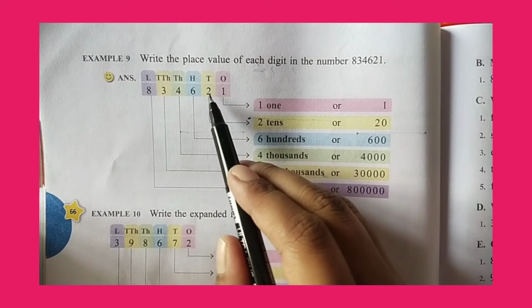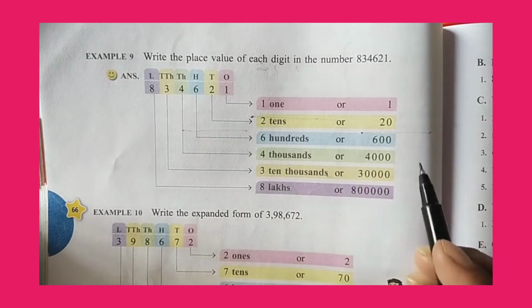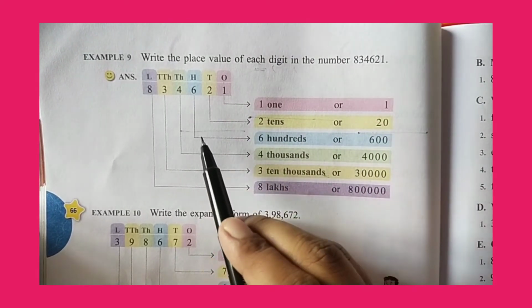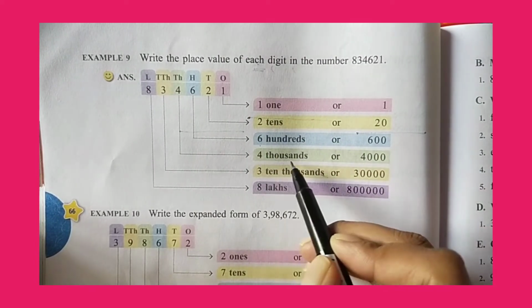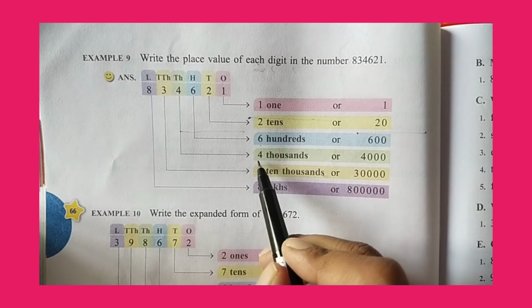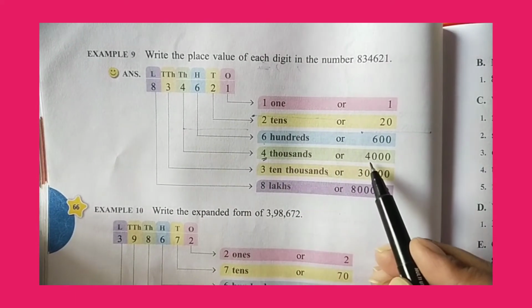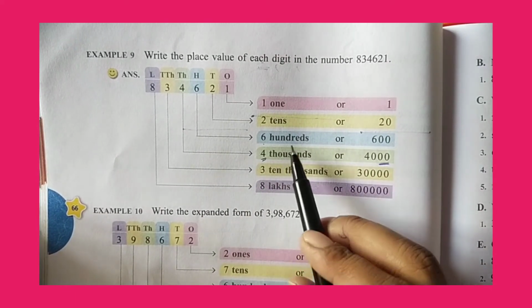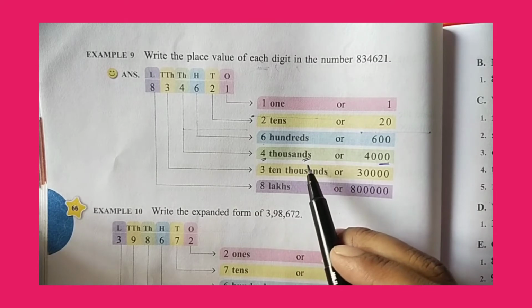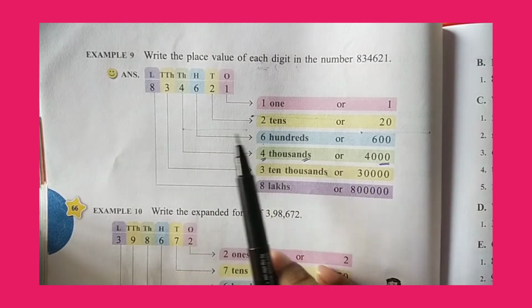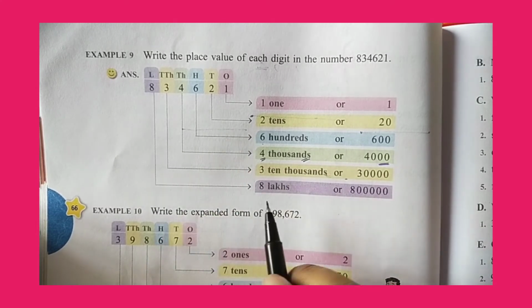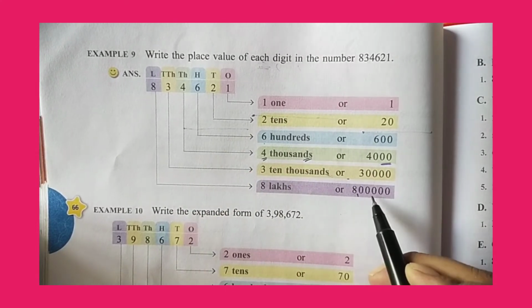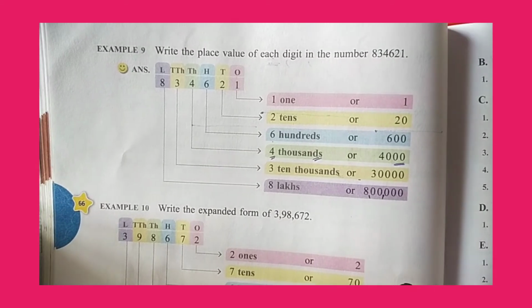Next, in tens what is there? 2 tens or 20. 6 hundreds or 600. In the thousands place we have 4. 4,000s are 4,000. Numerically or you can write in words. Next, 3 10,000s or 30,000, and then last we have 8 lakhs or 8,00,000.